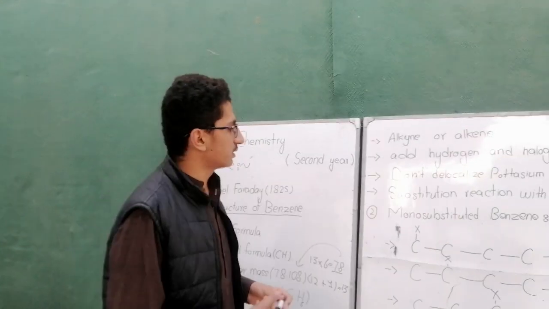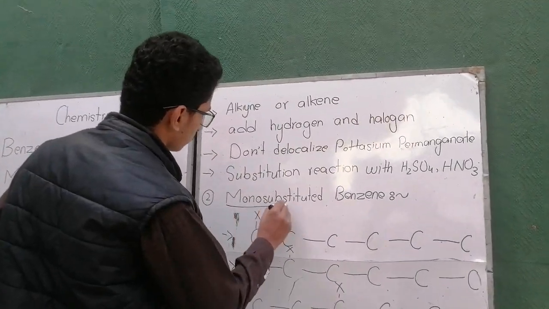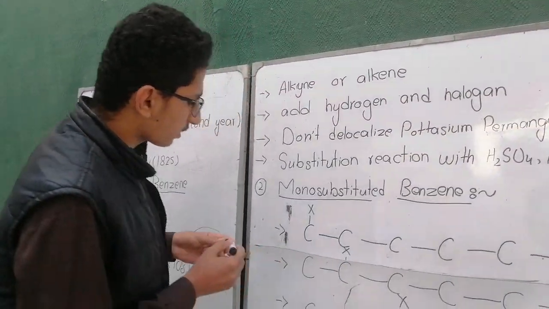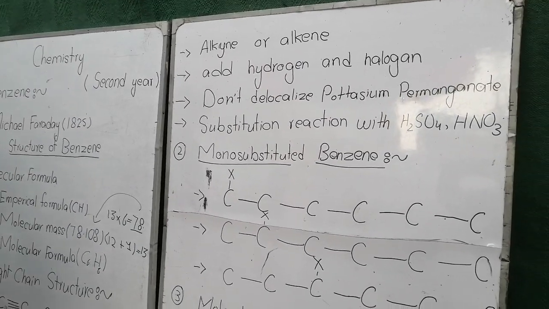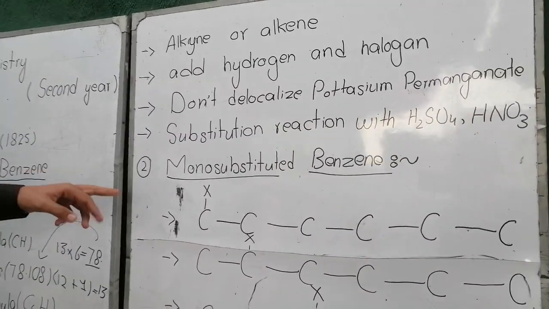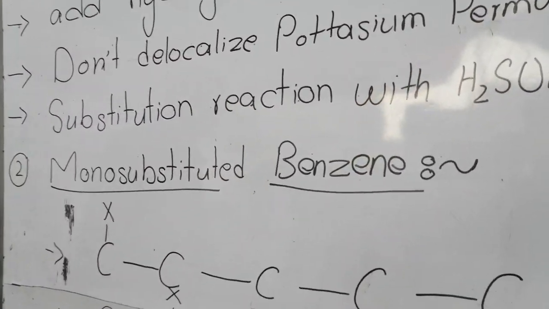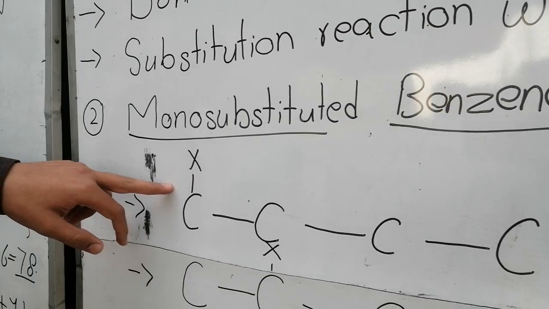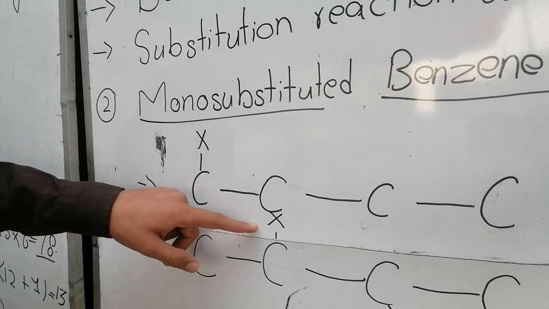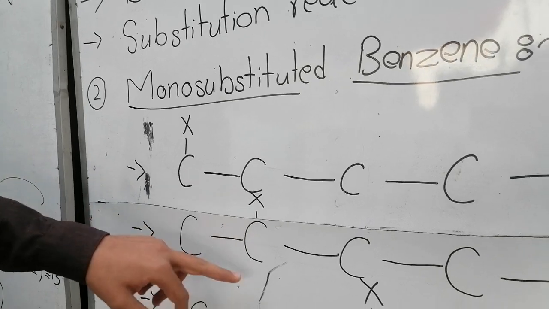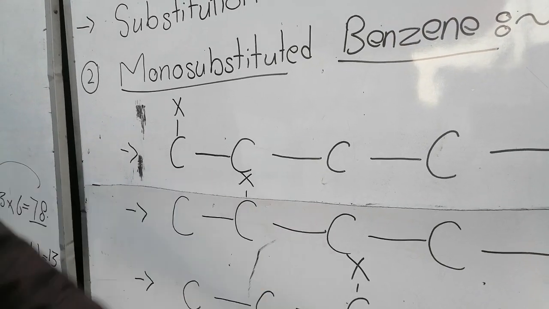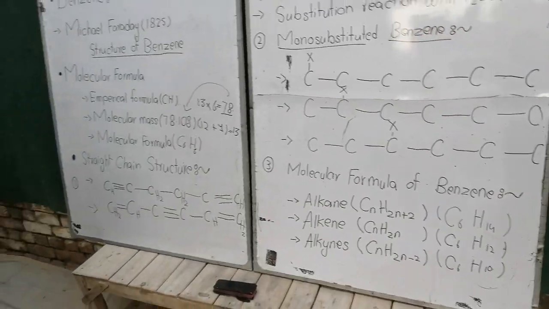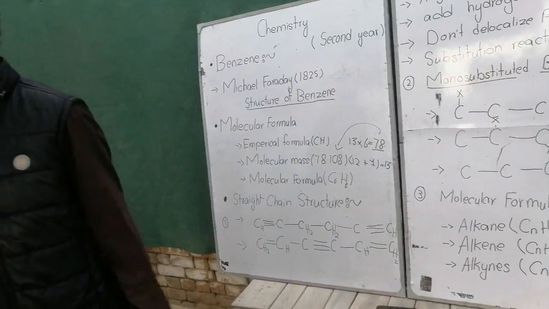Then monosubstituted benzene was studied. If a group is attached to a straight chain structure of benzene, there are three possible structures. First, it will attach at the first carbon. Second, it will attach at the second carbon. And third, it will attach at the third carbon. But experimentally, it was proved that benzene gives only one monosubstituted product.